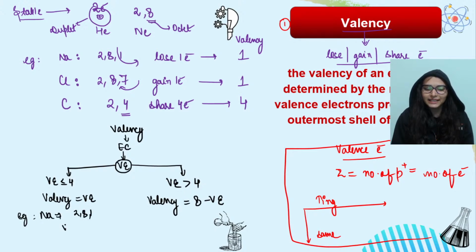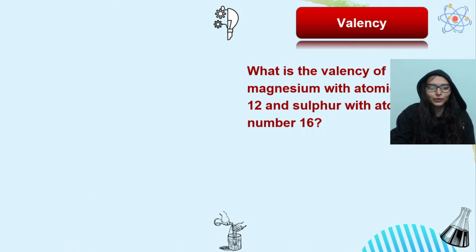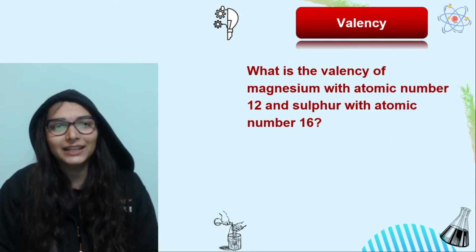How many valence electrons are there? 1. So valency is equal to 1 only. Watch out for chlorine, configuration 2, 8, 7. How many valence electrons? 7. So in that case valency is 8 minus 7, that would be 1. Easy. So now you know what valency is, and what the trend in valency is.